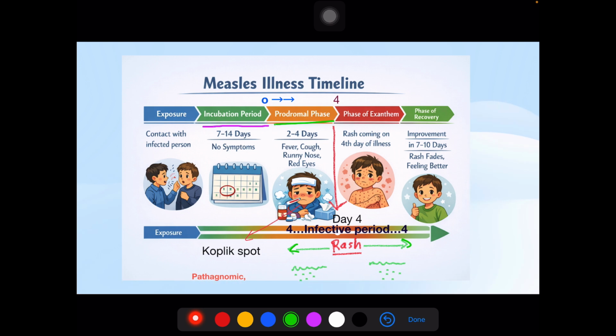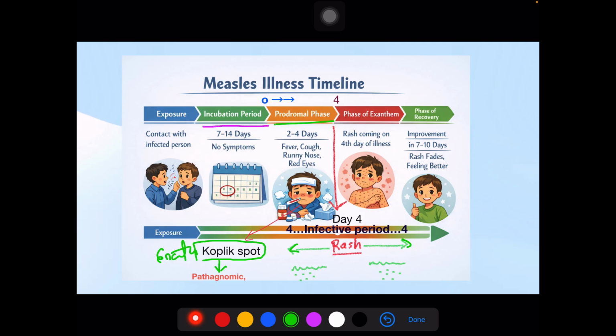And there is a special entity called Koplik spot, which is an enanthema that occurs 1 to 4 days prior to onset of the exanthema, which is pathognomonic, seen in the cheek area.